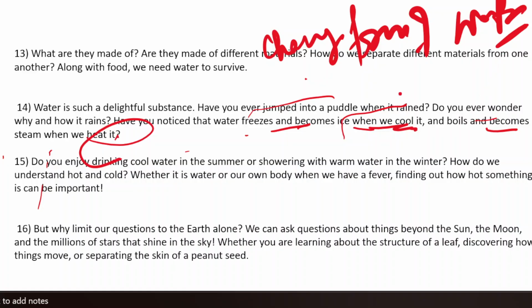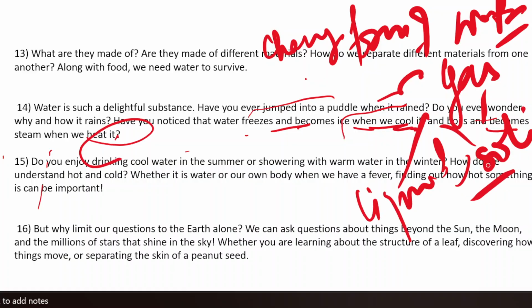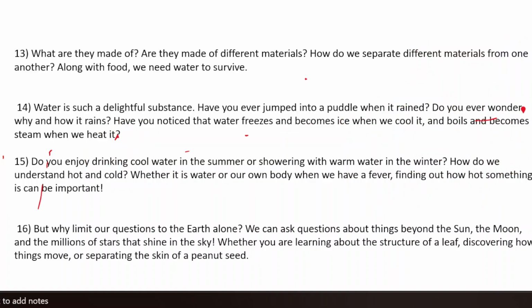It is going to change from liquid to gas to solid, right, like this. So water is going to change its form into three kinds, right? So this is one of the questions that we may encounter, you may develop in your mind.